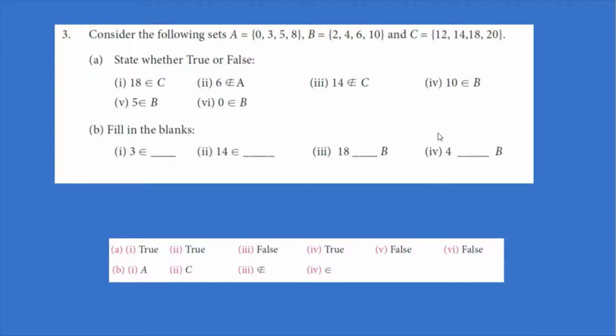Then the fourth one, 4 is dash B. 4 is present in B. So what should we say? 4 is an element of B. So here 4 is an element, so this symbol should be inserted here. 4 is an element of B, or 4 belongs to B, is the answer.